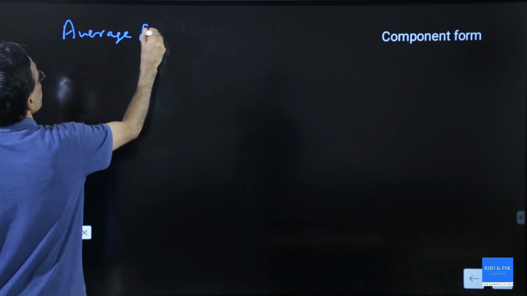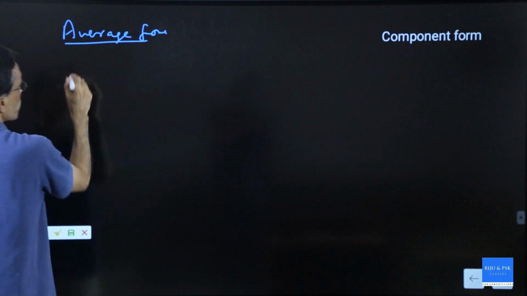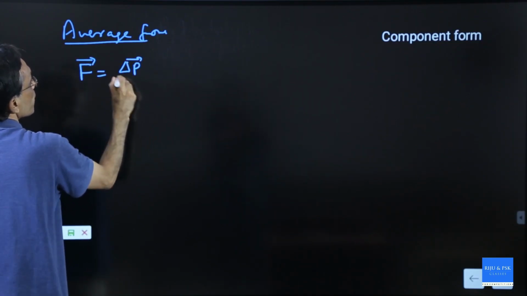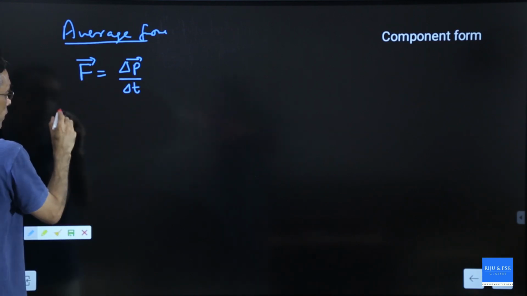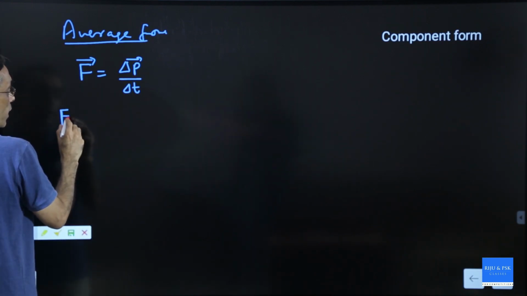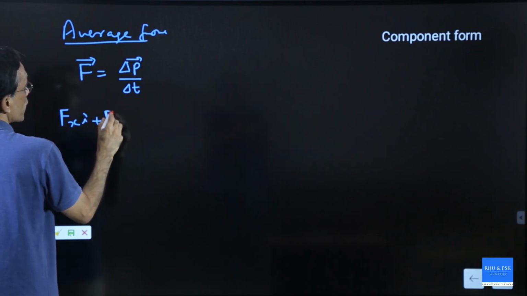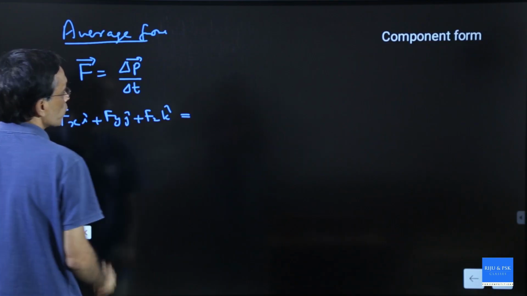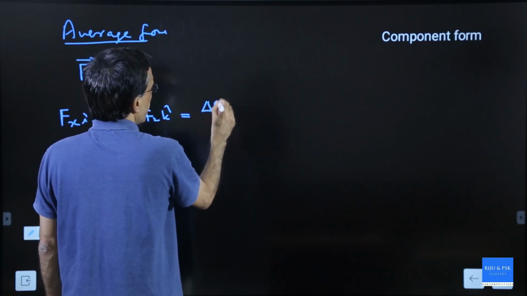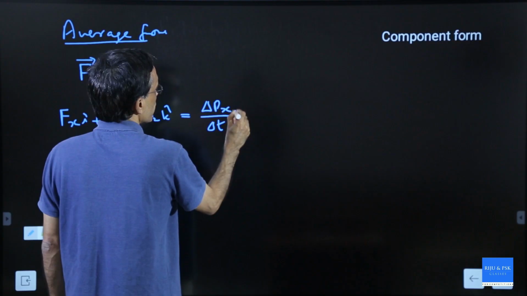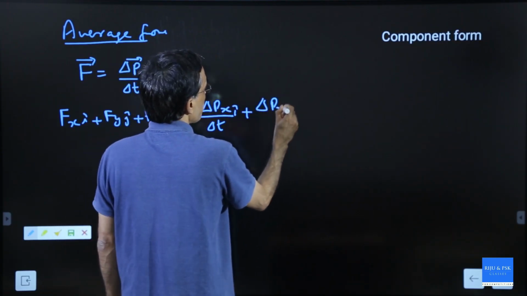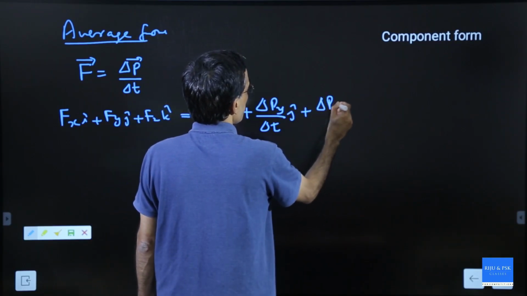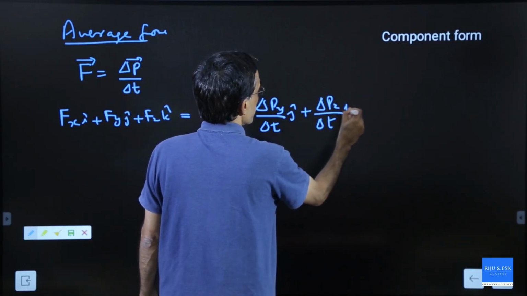If you want average force, then we write F is equal to delta P by delta T. Then we have Fx in the i direction plus Fy in the j direction plus Fz in the k direction equal to delta Px by delta t in the i direction plus delta Py by delta t in the j direction plus delta Pz by delta t in the k direction.